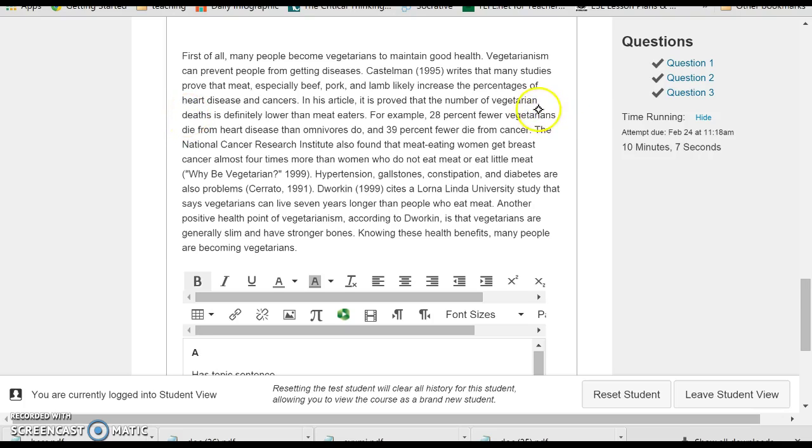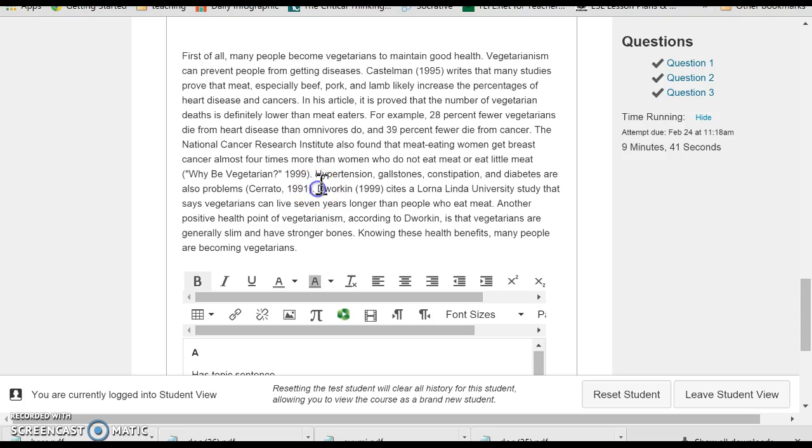Here is data. Okay, and then here a second piece of evidence from the National Cancer Research talks again about a disease and the effects of vegetarianism on that disease.